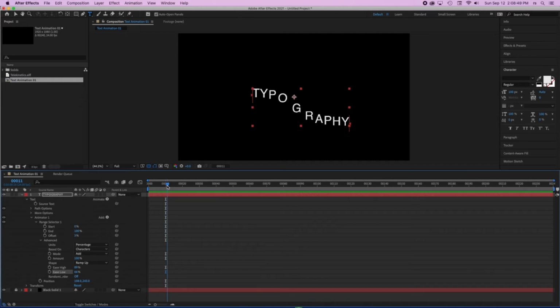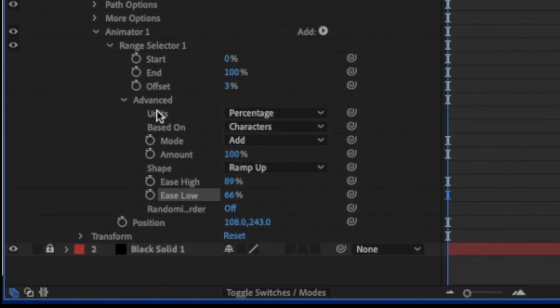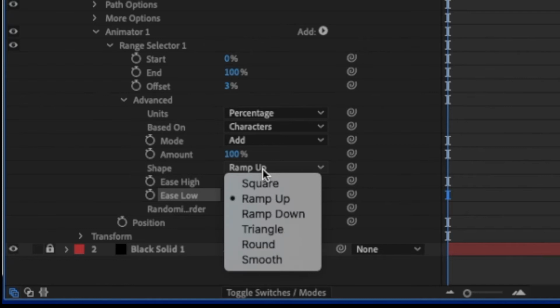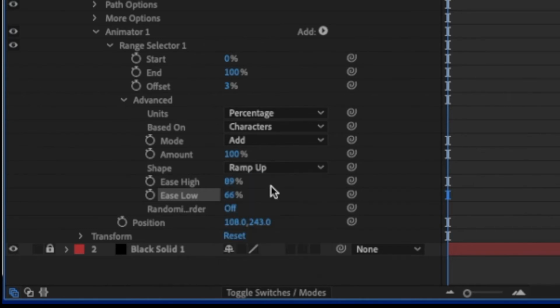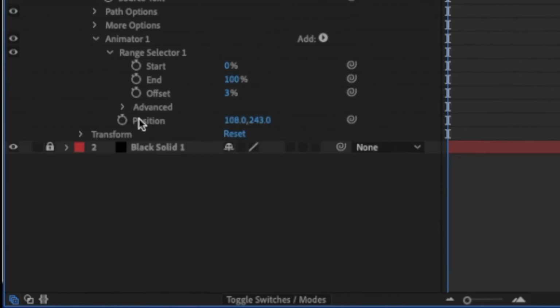So how would you animate something like this? Well, as I said earlier, once you set up your advanced elements in here, my rule of thumb is to use the units as percentage, to use the shape as a ramp up or ramp down, and also to do a little bit of the high or just leave them at 0. The animation is going to happen by closing the advanced.